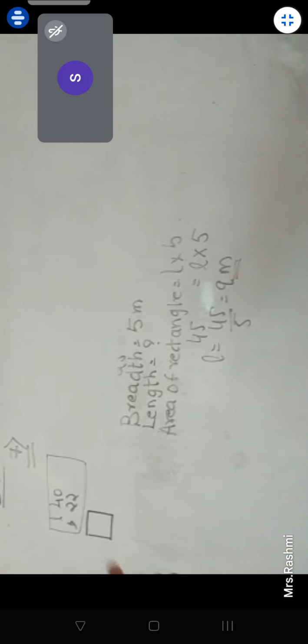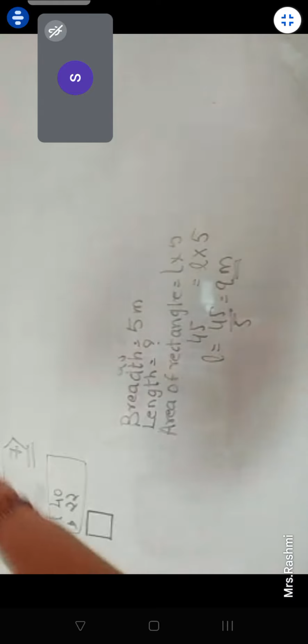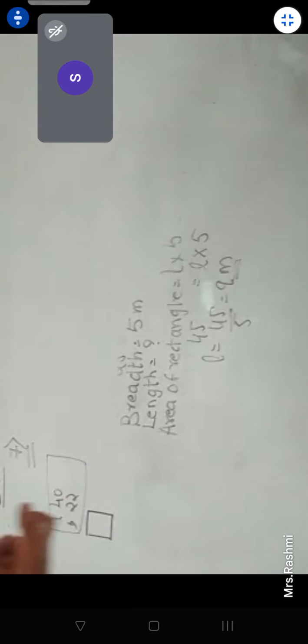Same wire is given the shape of a square. Understand how a wire looks like. Now I don't have it to show it to you. So a wire will be just like this, correct? And you can mold it in any way that you want. You can also make it a circle. That is the outer part that we are talking about, and we are not talking about this whole part. If we are talking about the whole part, then it will be the area. But when we are only talking about the outer part, that will be the perimeter. Understand the difference and then you solve the sum. Is this clear? Yes, everybody, ma'am.